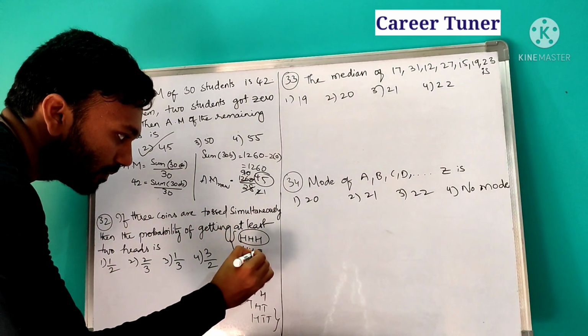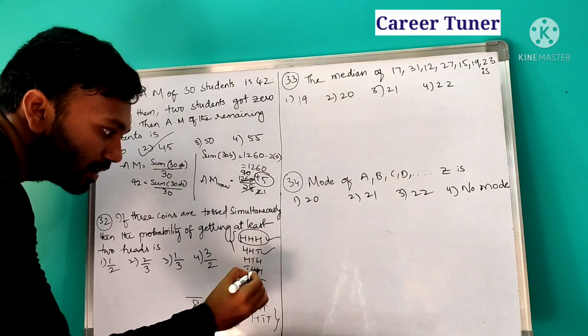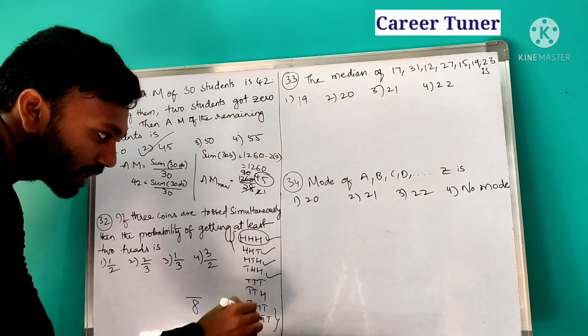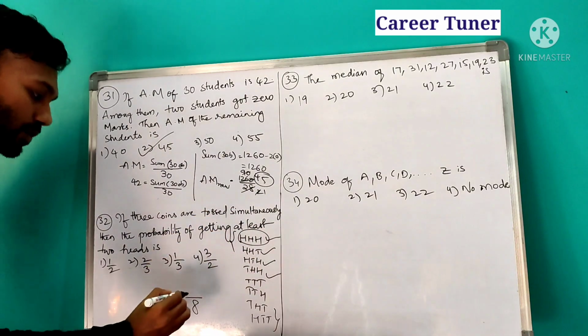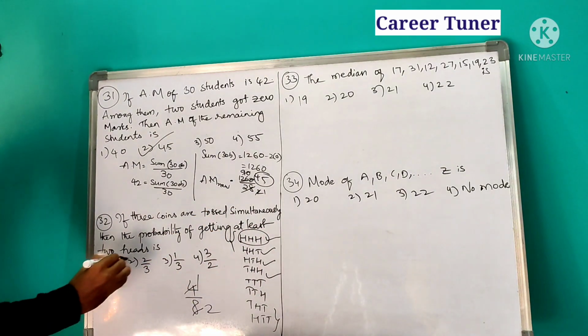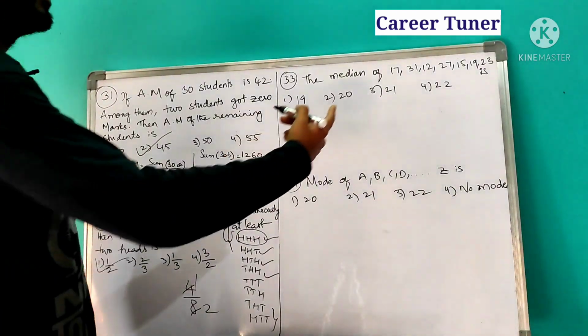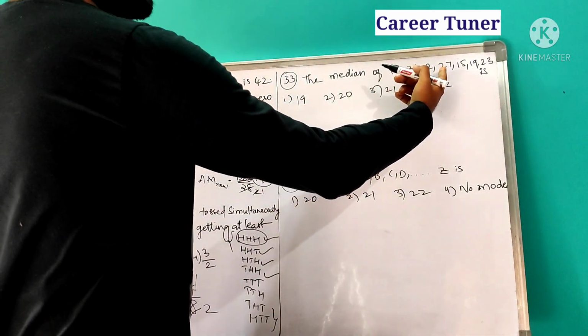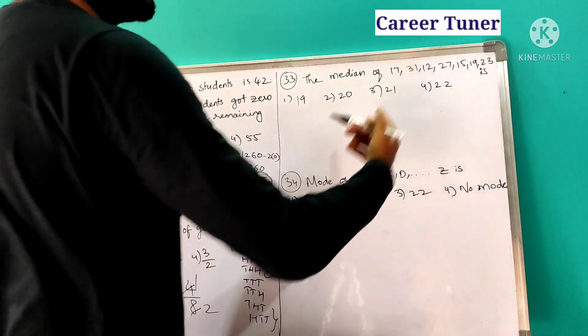So this is okay, this is okay, this is also okay, this is also okay. So that's it. Only 4 chances: 1, 2, 3, 4. So 4 1s are 4, 4 2s are 8. So what is the answer? 1 by 2.